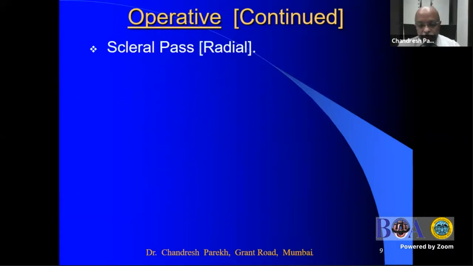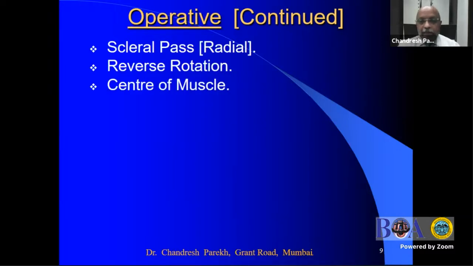For the scleral pass, one should be able to see the passage of the needle through the sclera, and I prefer a radial pass, or a pass at right angle to the limbus. When you are tying the knot, you should rotate the eyeball back towards the muscle so that the muscle is in a proper position. At the end of recession and resection, one should see where the center of the muscle is lying. Otherwise, you will end up with under or overcorrection.